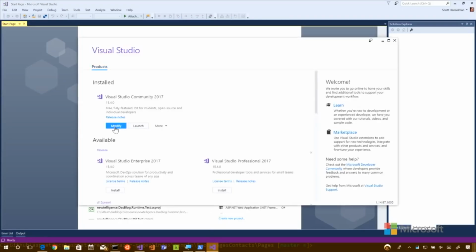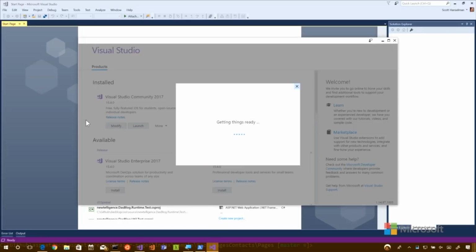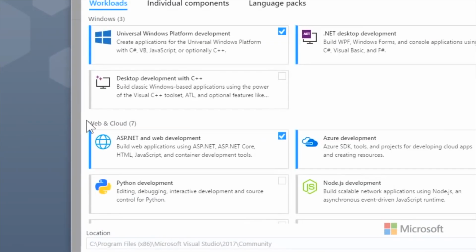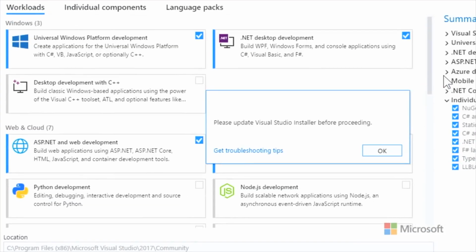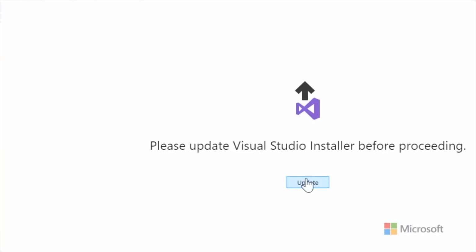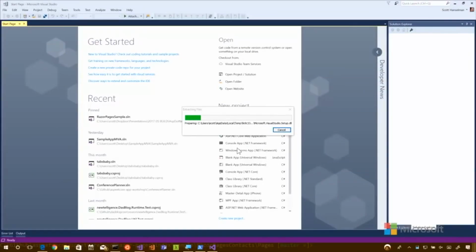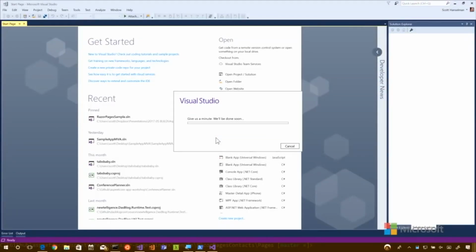And if I say modify, you can run the installer multiple times. You can run the installer after you've installed Visual Studio if you wanted to add other stuff. Oh, see, look, even the installer itself wants to update. So right now, just coincidentally, the installer has new stuff that it wants to give me, so it's going to go and update itself. While it's doing that, you download this thing called a bootstrapper. It's a tiny little installer that goes and gets the things that you want.